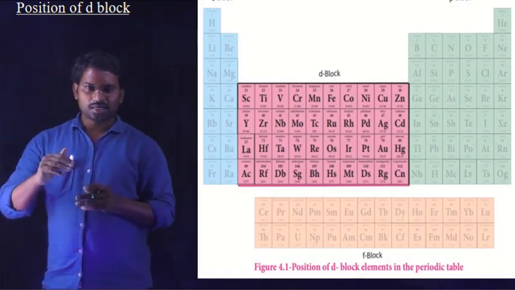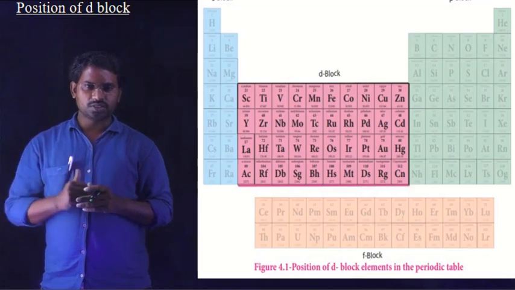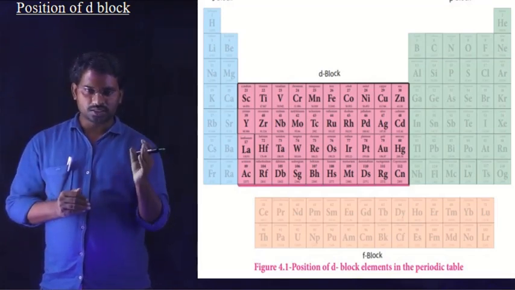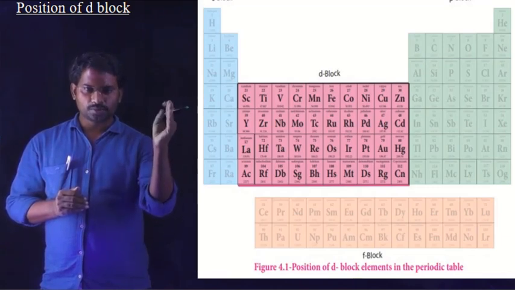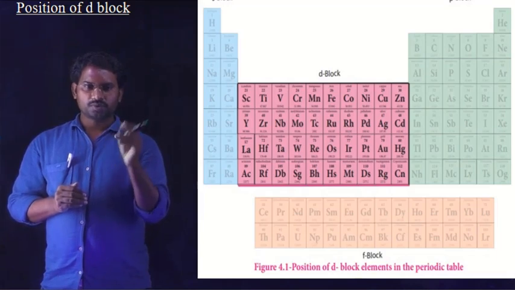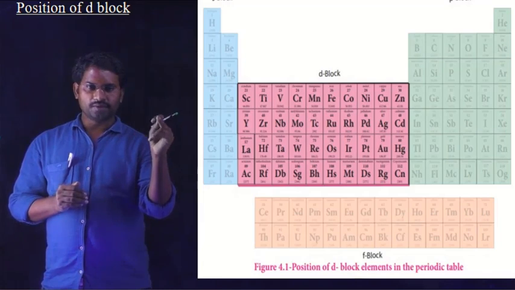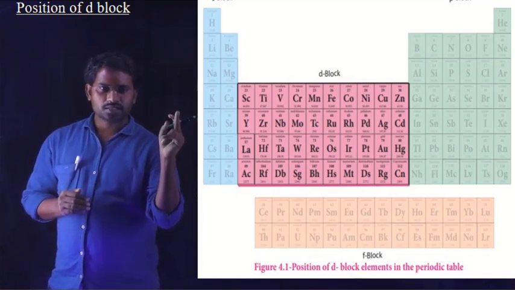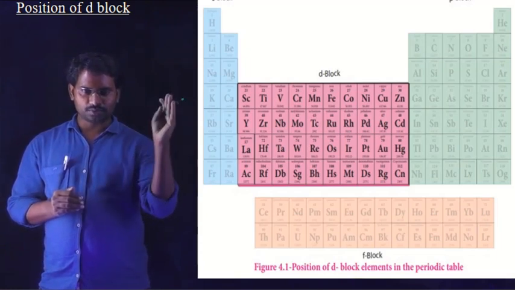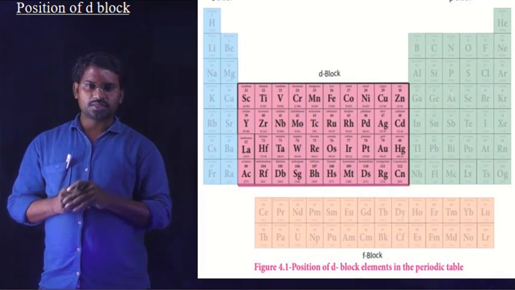As mentioned earlier, these d block elements are arranged in 4 series: 3d series, 4d series, 5d series and 6d series. In the first series, the 3d series, the elements run from scandium to zinc: scandium, titanium, vanadium, chromium, manganese, iron, cobalt, nickel, copper and zinc. That is the 3d series.